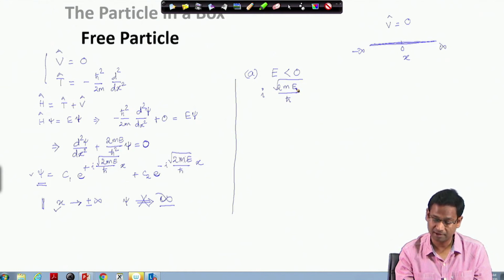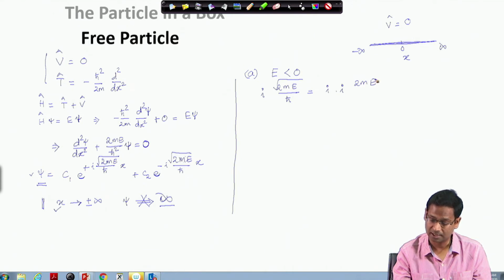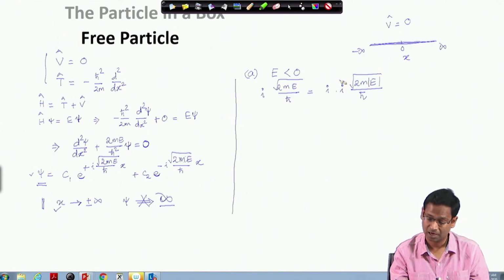Since E is negative, the negative quantity under the square root will give me an imaginary root. So, I can write this as the absolute value of E, because I have taken out the minus sign of the energy value to the outside of the square root, and what I am left with is simply.